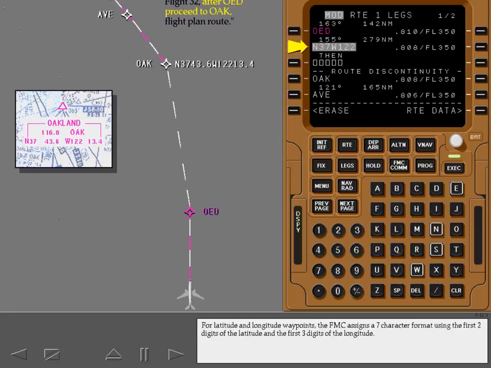For latitude and longitude waypoints, the FMC assigns a 7-character format using the first 2 digits of the latitude and the first 3 digits of the longitude. The FMC does not recognize this latitude and longitude waypoint as being the same place as Oakland. A route discontinuity is inserted as with any other new waypoint.